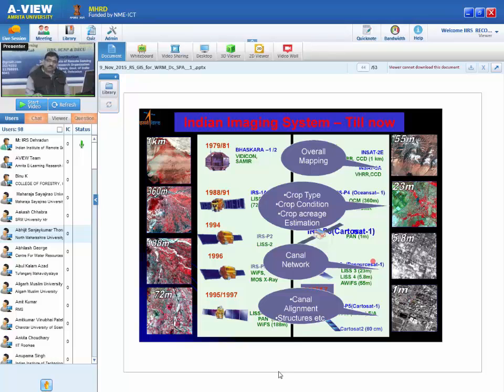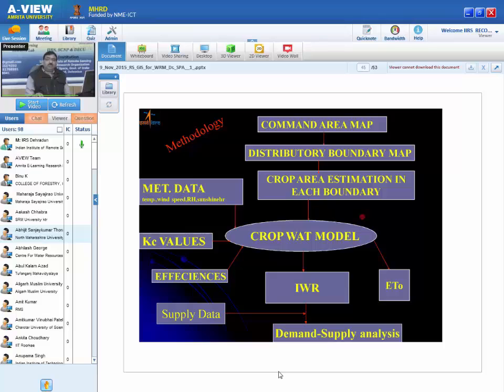Now I wanted to know what is the performance of my command irrigation system. There are different techniques. One technique is you can use NDVI. It will give the status of the crop, the vigorousness of the crop in the command. So where vigorousness is more, NDVI is more, performance is good. But it is again subject to field information, because vigorousness may depend not only on water, it may also depend on some other things.